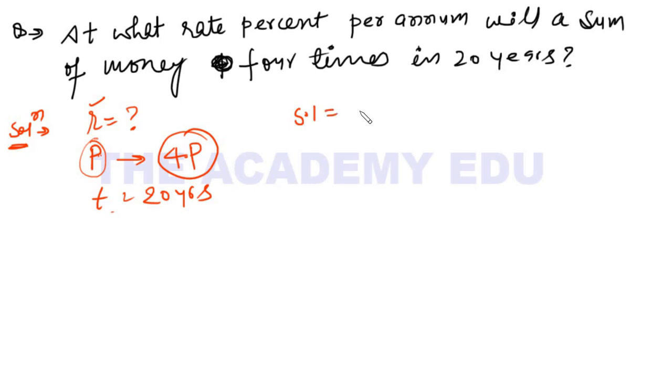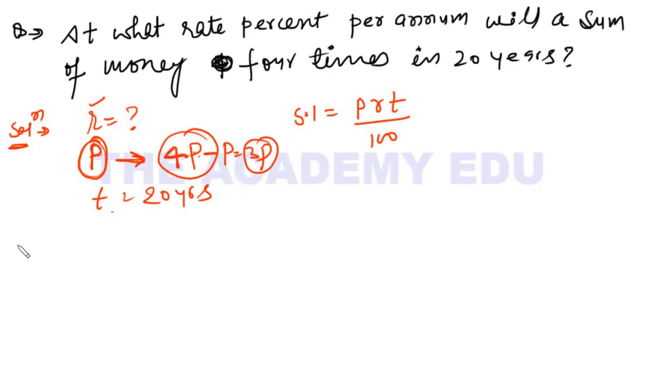Simple interest is equal to PRT upon 100. What is your simple interest? I suppose the principal is P, and in 20 years it becomes 4P. So how much did it increase? What is the SI I received? Subtract the principal: 4P minus P, so 3P is your actual simple interest.